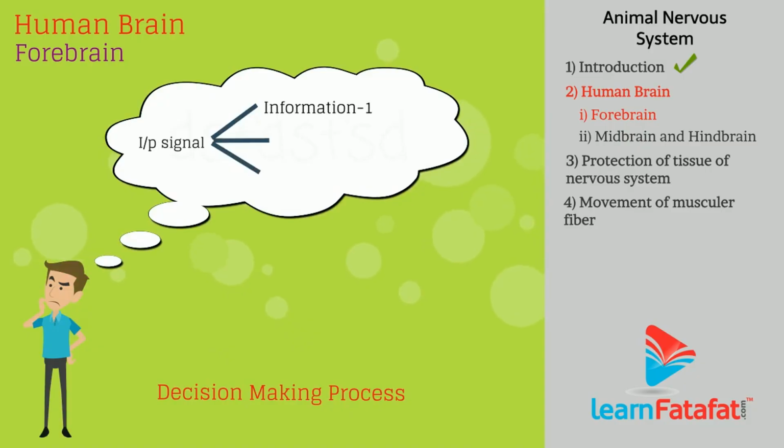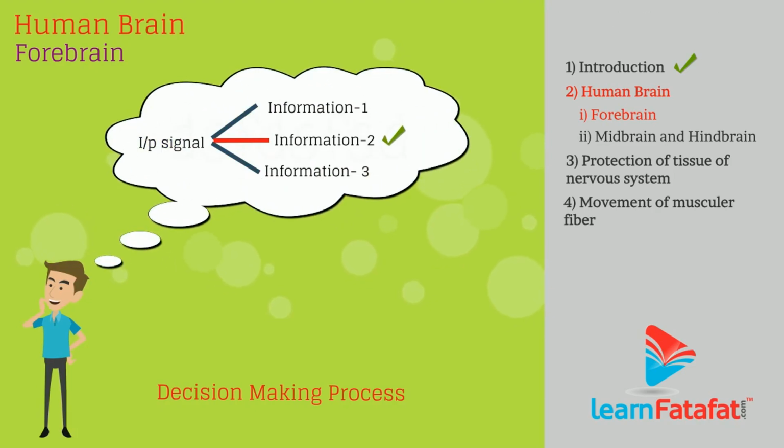The incoming signals are understood by comparing them with information from other receptors as well as with information stored in the brain. Depending on the incoming information, a decision is made and the signal is transferred to the correct places.